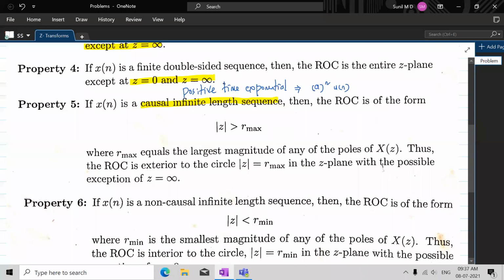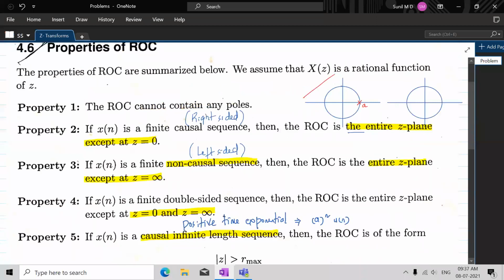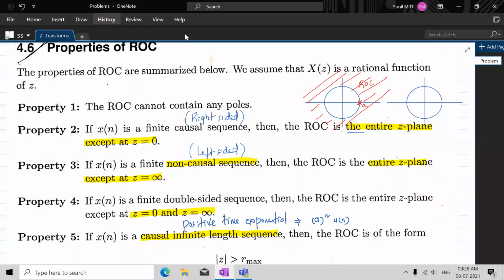That means the region of convergence is outside the circle with maximum radius. So this is your ROC. Now here we have marked the pole. That means this pole is not inside the ROC. That is the meaning of this. Everybody understand that? So the first property is telling us that the ROC does not contain any poles. What is the meaning of that? Its meaning is what you see here.